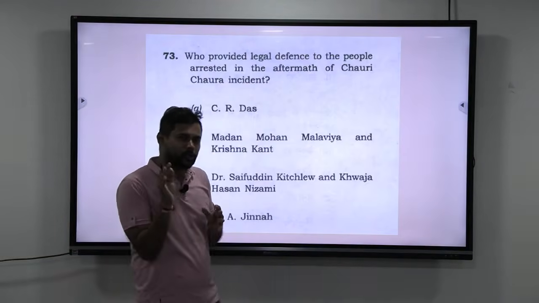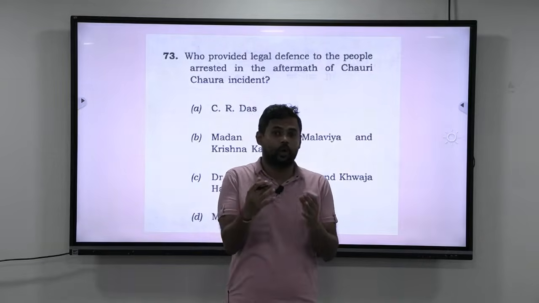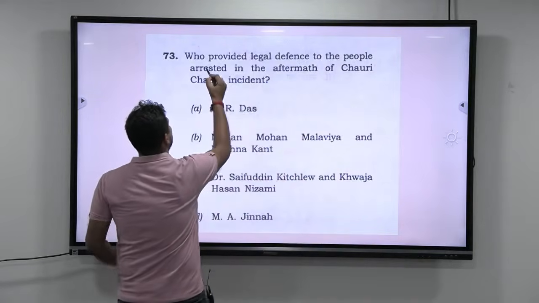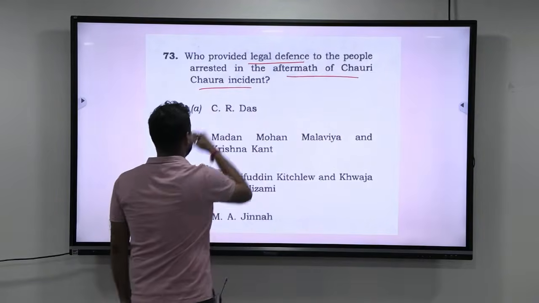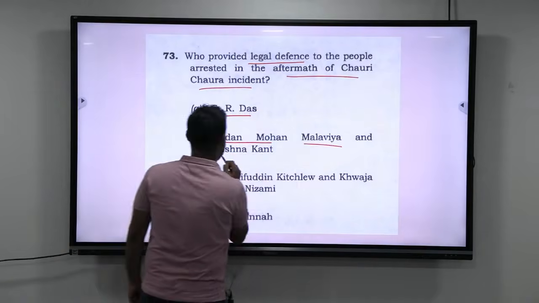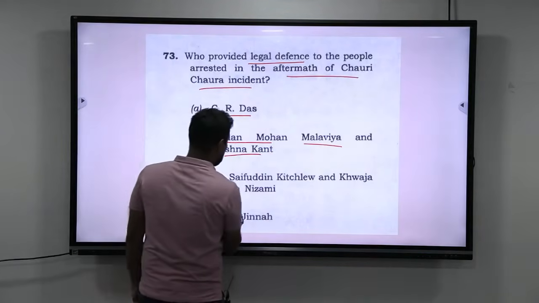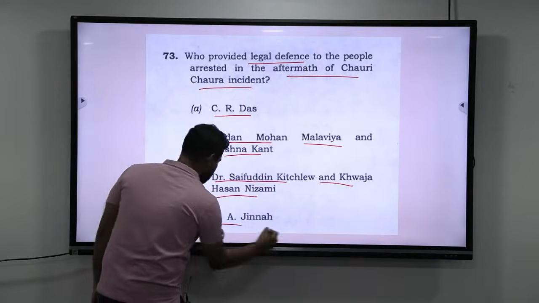Okay guys, this question is a little too specific, you either know it or not. But I will tell you how to build the depth. Look at this. Who provided legal defense to the people arrested in the aftermath of the Chauri Chaura incident? You have A. C.R. Das, B. Madan Mohan Malaviya and Krishna Kant, C. Dr. Saifuddin Kichlu and Khwaja Hasan Nizami, and D. Muhammad Ali Jinnah.